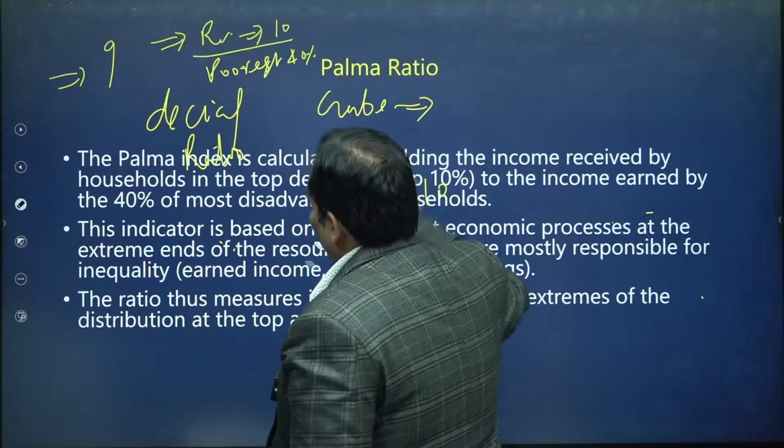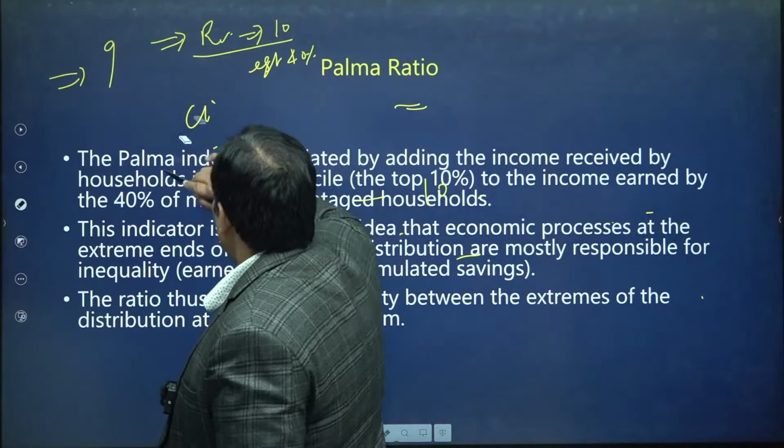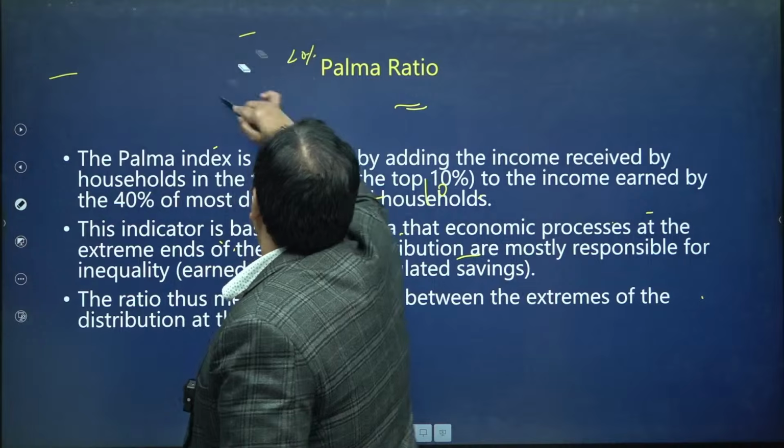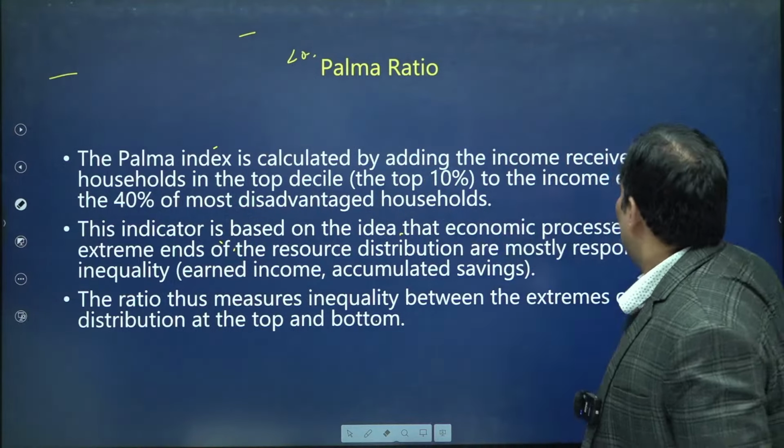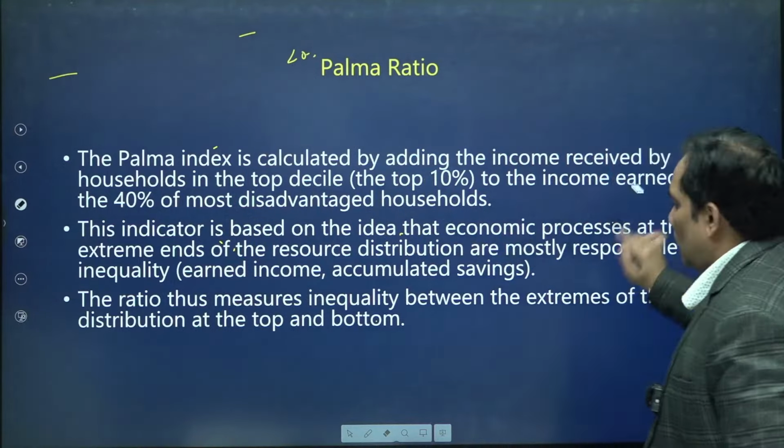The Palma ratio in the case of India is 1.4.